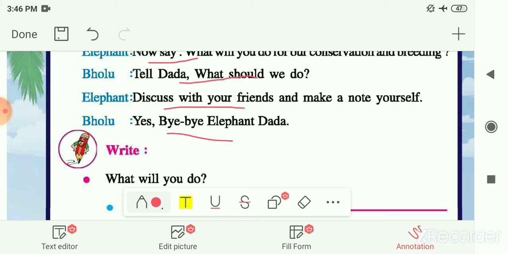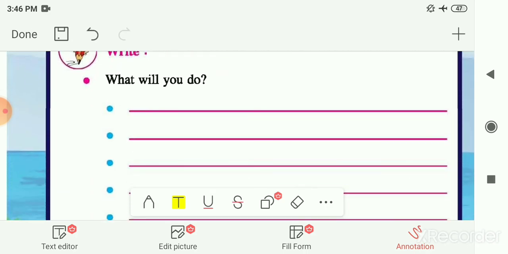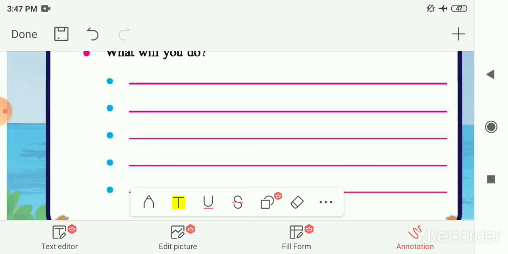Bye bye Elephant Dada. So now here you have to write what you will do to conserve or save the environment. So we can plant trees near our houses or home. We can erect, or you can say we can make fences around the plants. We can supply water to these plants. We can add manure to the soil so that the soil fertility can increase and the plant can grow properly in the soil.